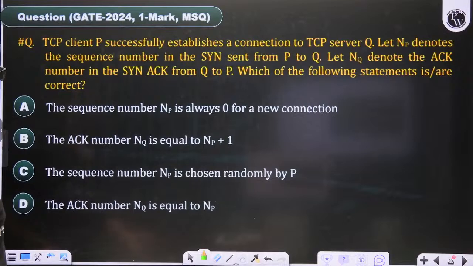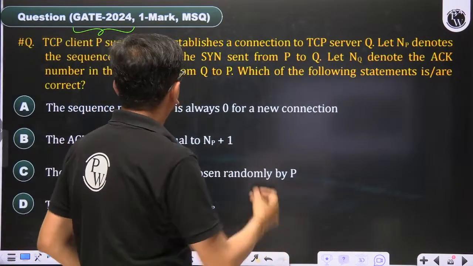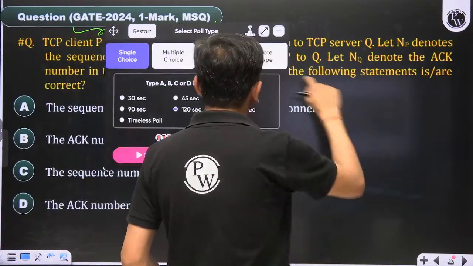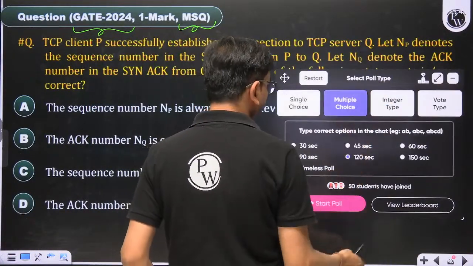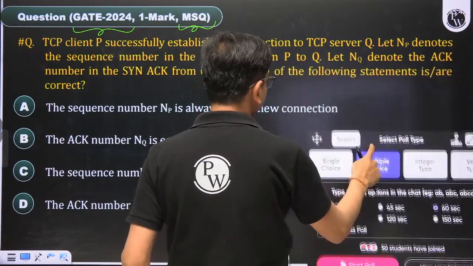This is a 2024 ISC Bengaluru question. Very easy, 1 mark. Remember, this is a multiple select question. So here I have to give this poll. I am giving 60 seconds to answer this question.